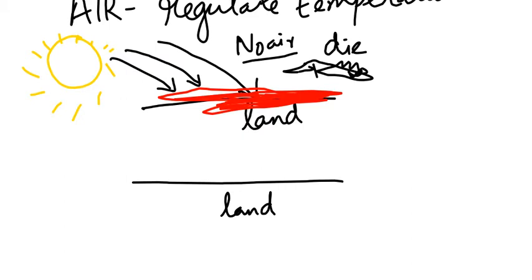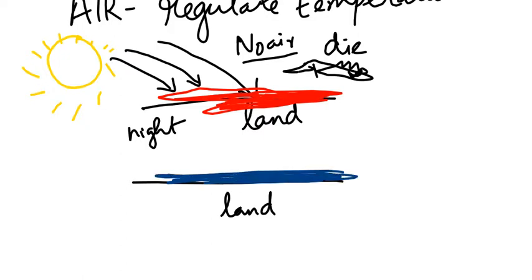Similarly, during night time, since there is no sun, the land will become very cold, ice cold. It will be so cold that again no life will be present. This is a condition we see on the moon.